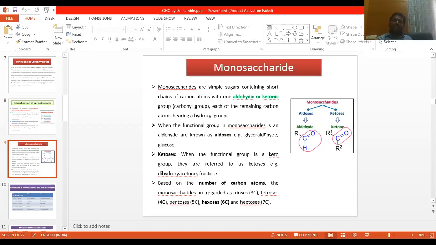Glucose and fructose are the well known hexoses, having six carbon atoms. So this is the classification based upon the number of carbon atoms in the monosaccharide.